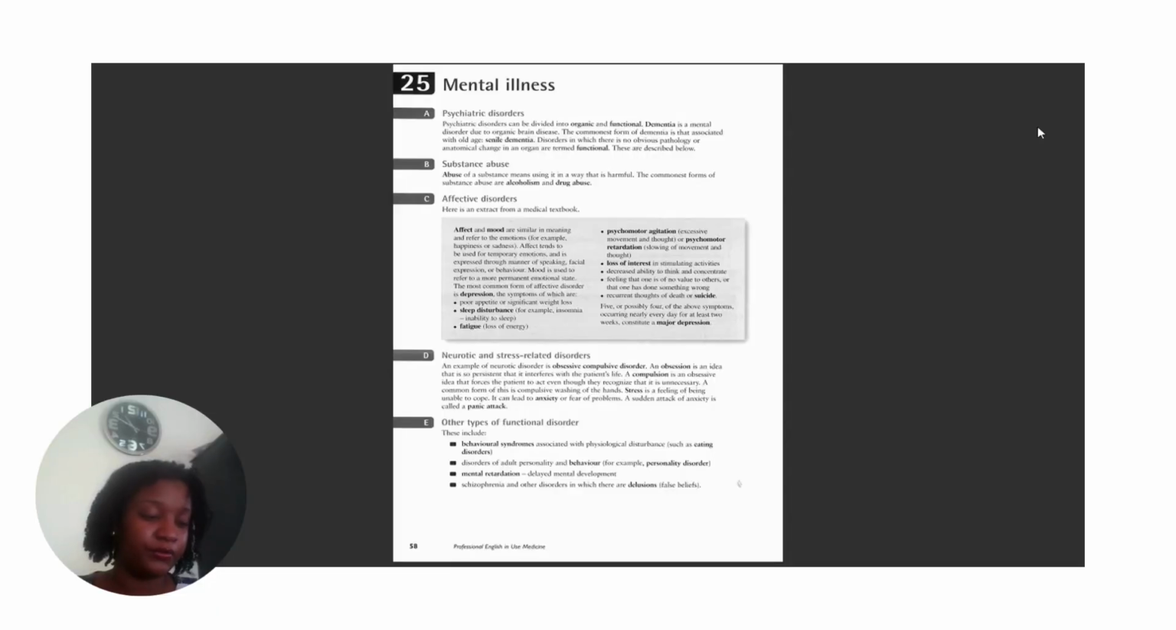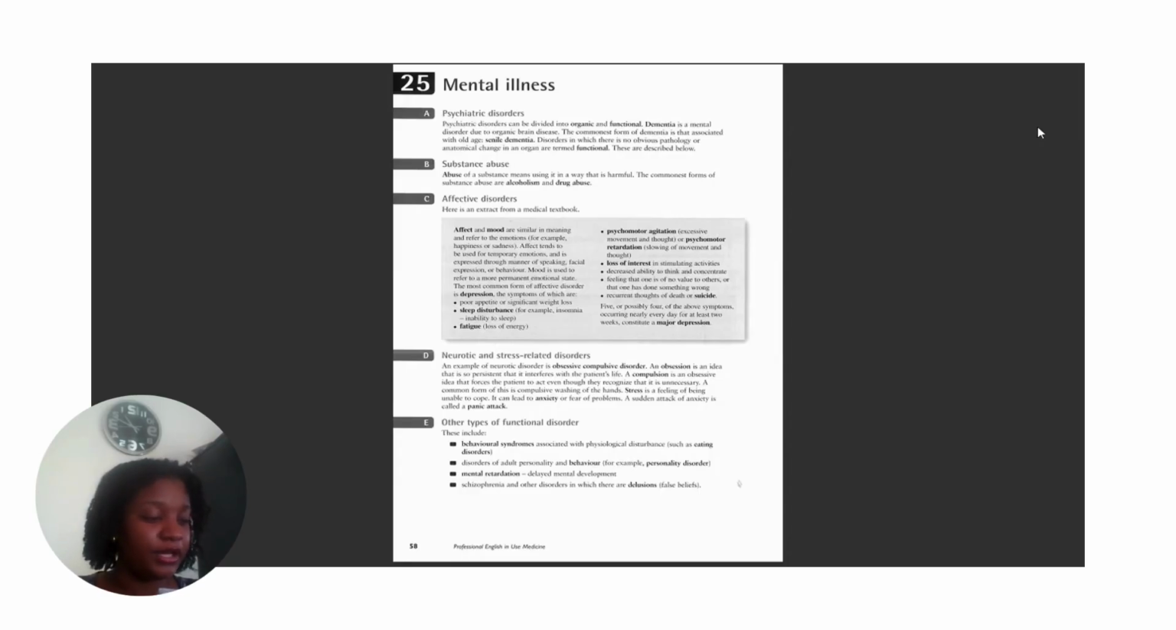The symptoms of which are poor appetite or significant weight loss, sleep disturbance, for example insomnia, that is the inability to sleep, and fatigue, that is the loss of energy. There are also psychomotor agitation, that is excessive movement and speech, or psychomotor retardation, that is the slowing of movement and speech.